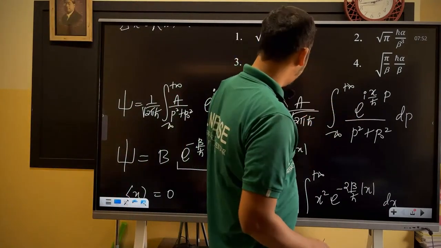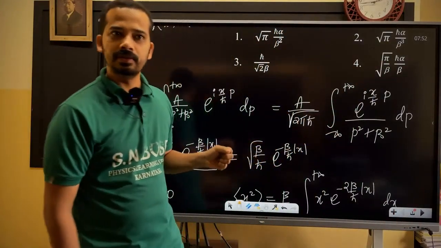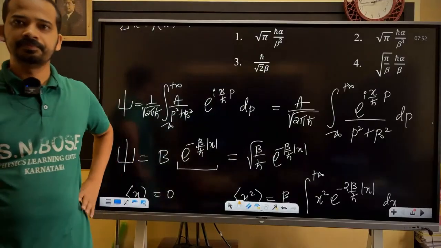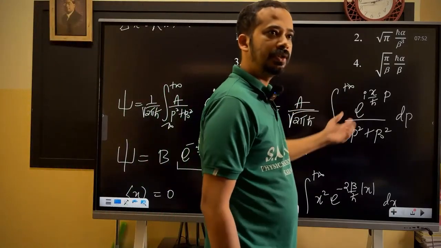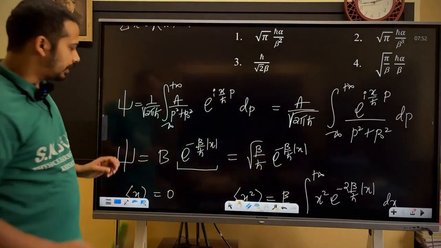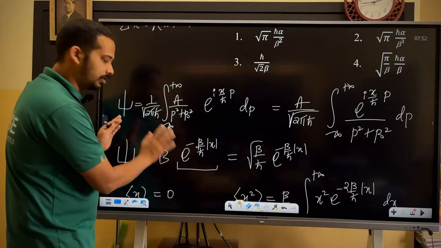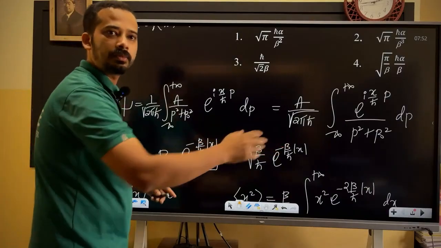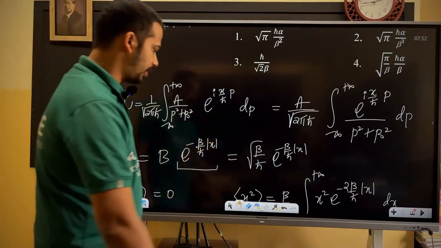A by root of 2 pi h bar, I think pi by beta. Am I right? Then again, while normalizing, you will end up with this one only. If you find this A using normalization, again you will end up with that factor only. What I did is grab the functionality part. The rest of it, I took as B, the capital B normalization constant, and I found it using normalization. That is the basic idea. That saves some time.